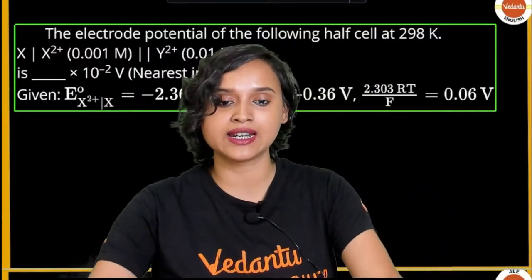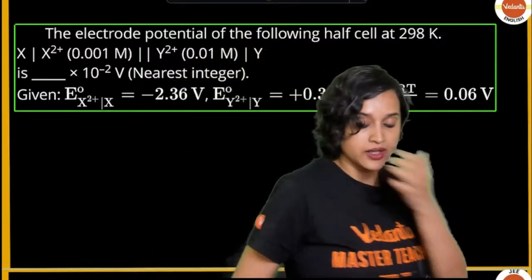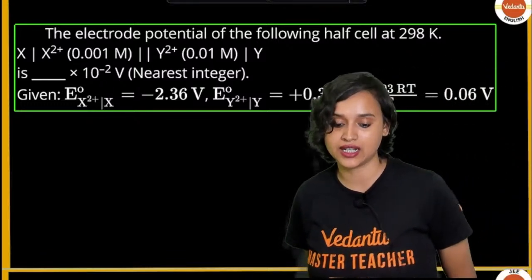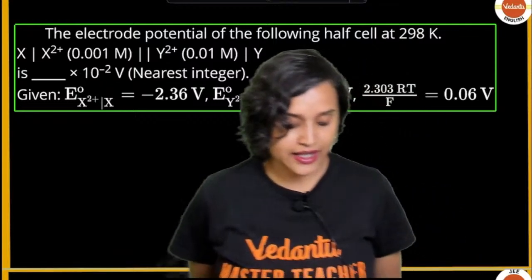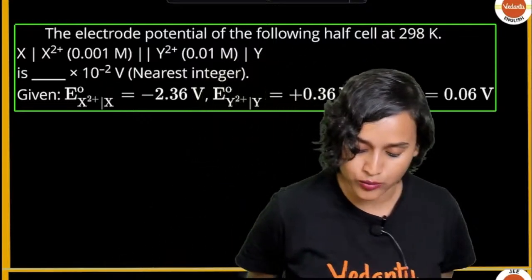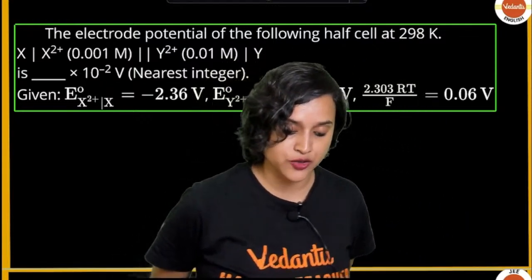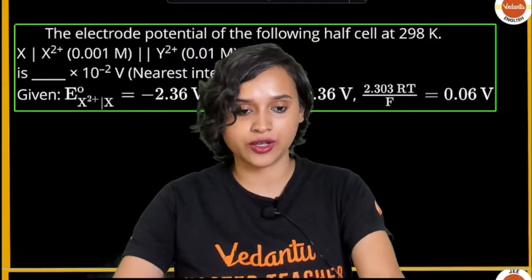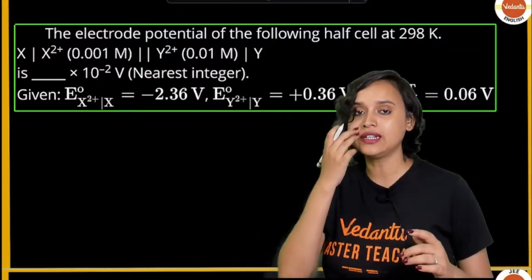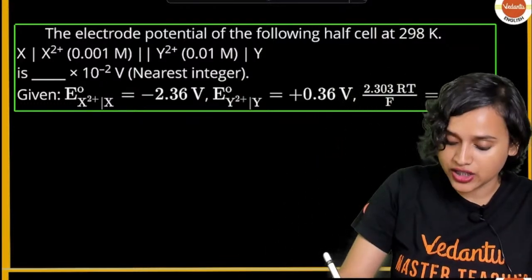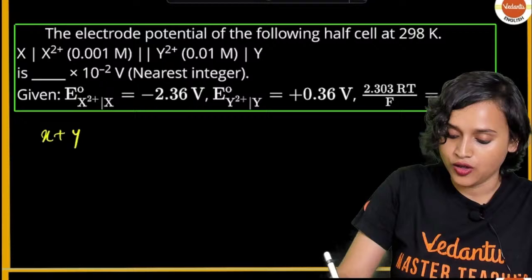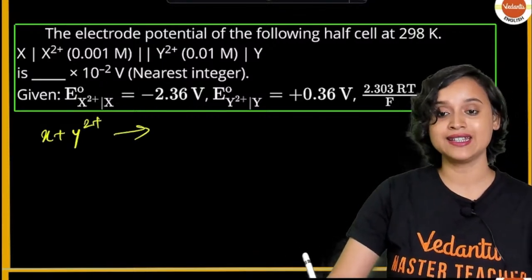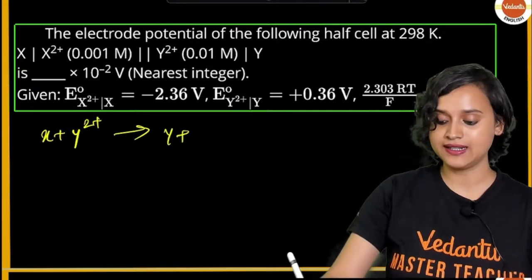Let us solve this and let us read the question, everybody. The electrode potential of the following half cell at 298 Kelvin, X2+ 0.001 molar, salt bridge, Y2+ to Y 0.01 molar, is dash 10 to the power minus 2 volt. Okay. So we have to calculate this, everybody. What is the reaction? The reaction is X plus Y2+, and this is forming Y plus X2+, correct?